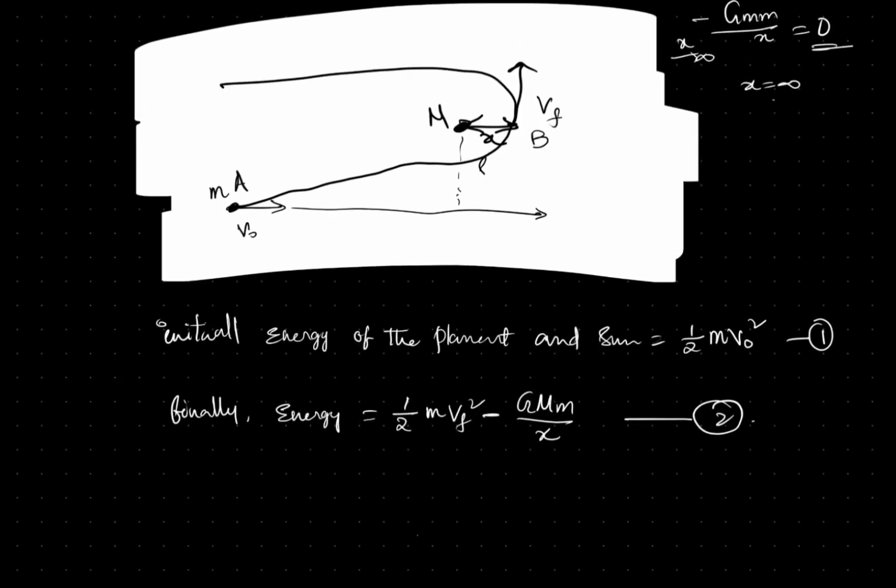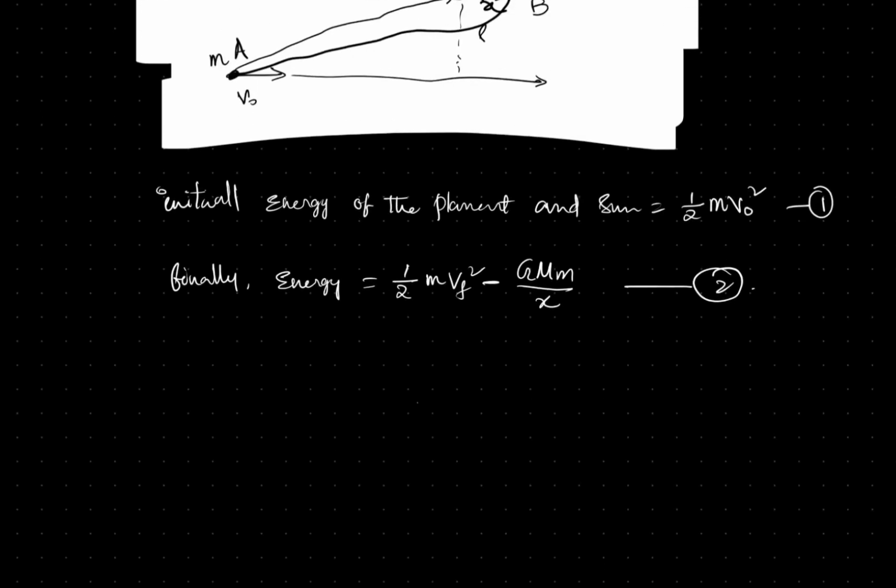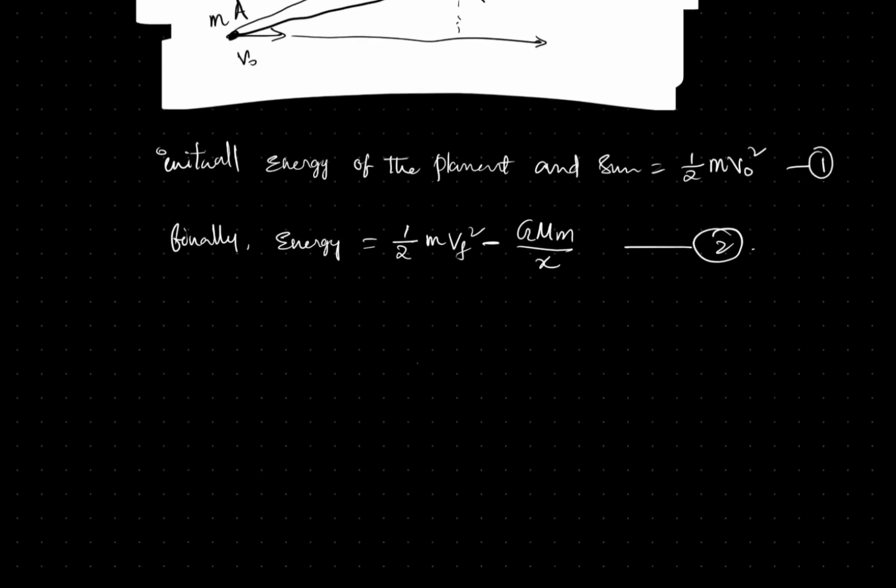Also we can conserve the angular momentum, because from the perspective of the sun, it is always a central force acting on the planet. So if we conserve the angular momentum with respect to the sun, it will be conserved because there is no torque acting on that planet.